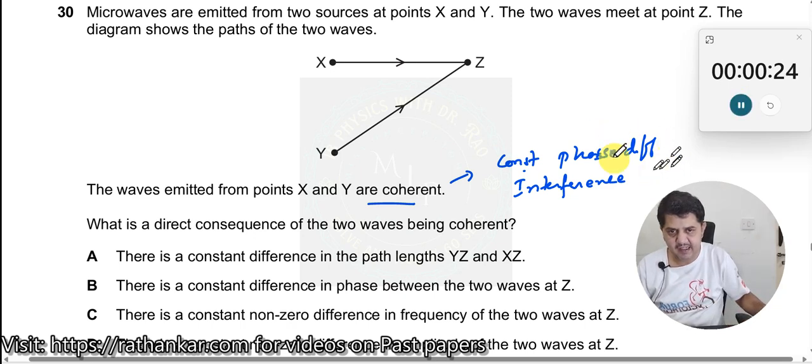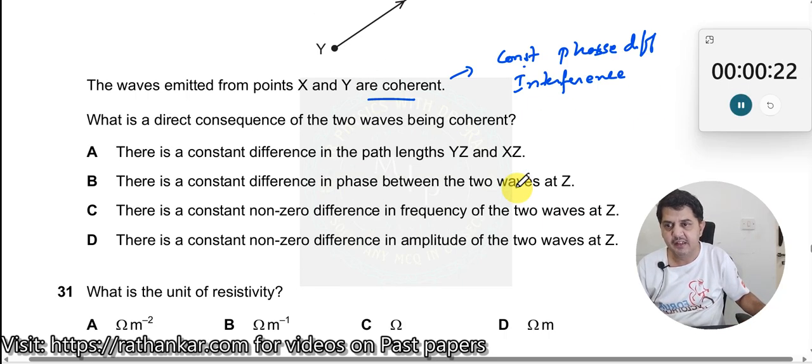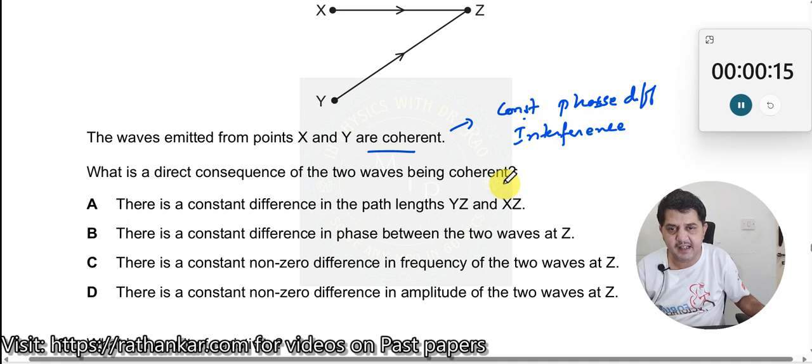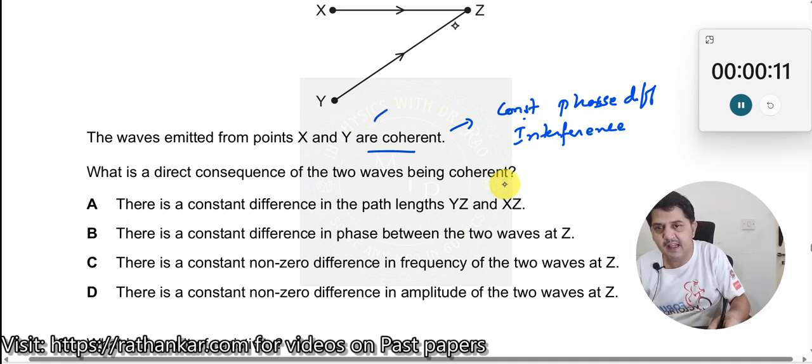Okay, now let us see whether these two points are, say, here. So it is a constant difference in the path lengths between yz and xz, yz and xz. No, this is not the one. We want a phase difference over here, a constant difference in phase. Okay, so there is already at point z, it's here.